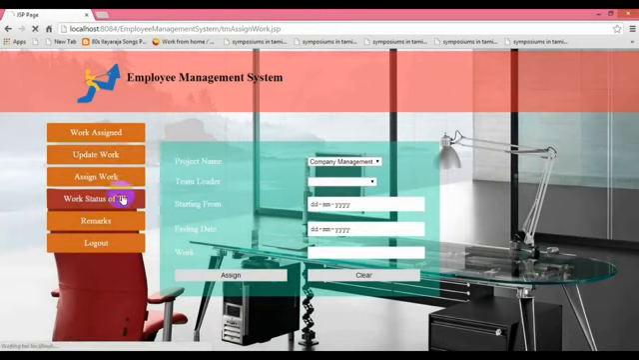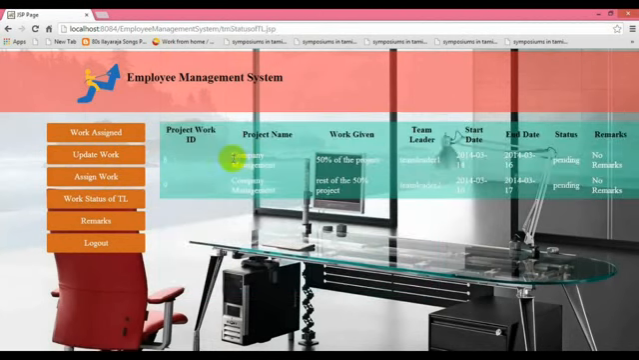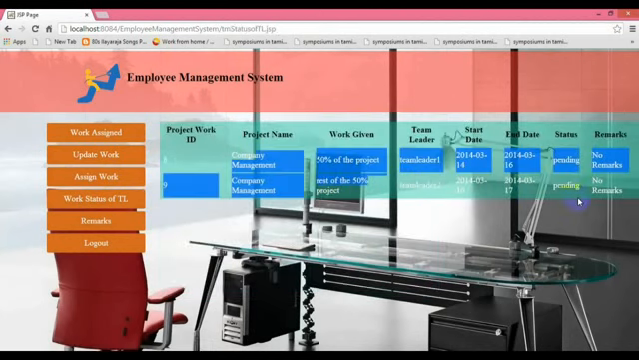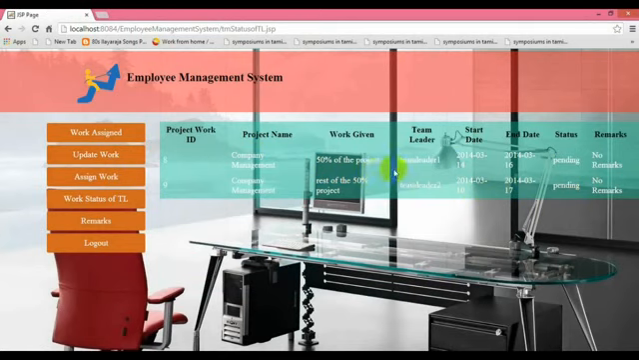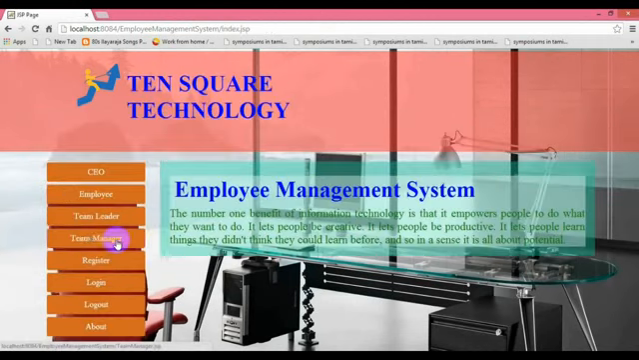Or assigning the work status of the team leader. The team leader status which has been provided for the work given, and the team leader name with a team leader work remark. We can give the remark for their project, and log out.